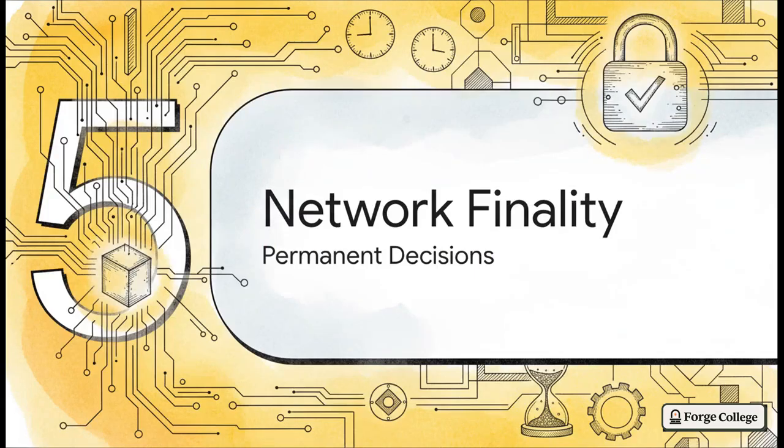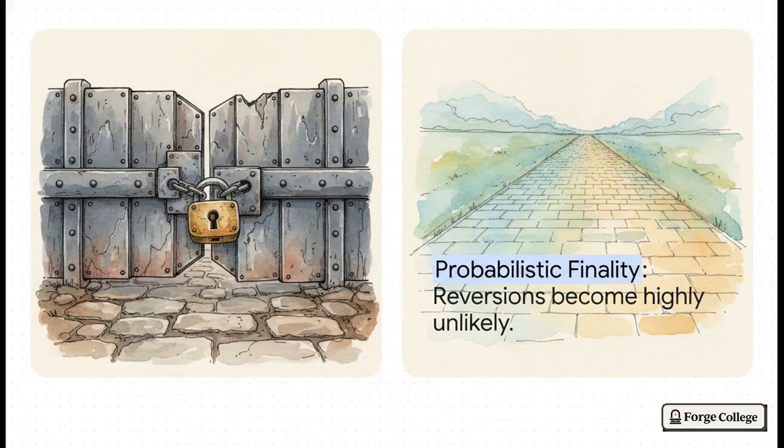All right, Section 5, Understanding Network Finality. When is the decision actually permanent? We actually have two distinct flavors of finality here, and understanding the difference is key to knowing how these networks operate in the real world. Deterministic finality means a decision is mathematically irreversible by rule. It's like a physical steel barrier locking into place at a traffic light. It is never, ever changing back.